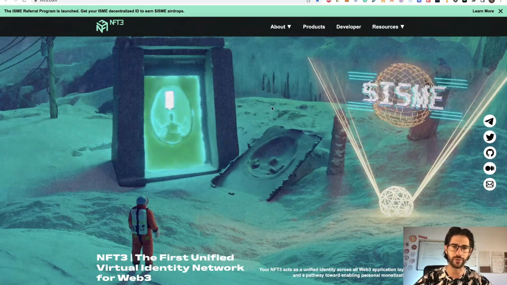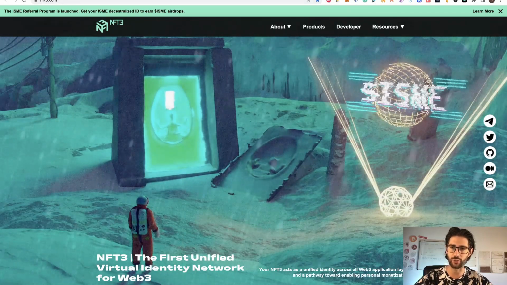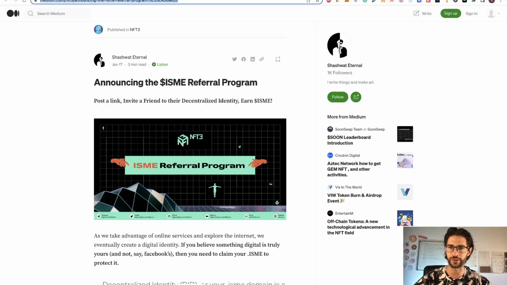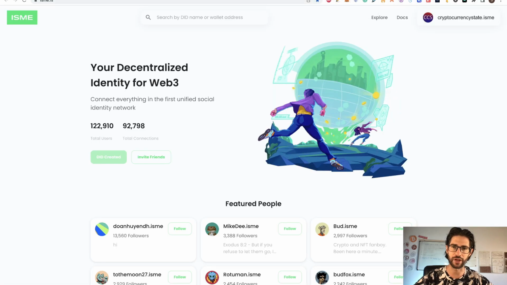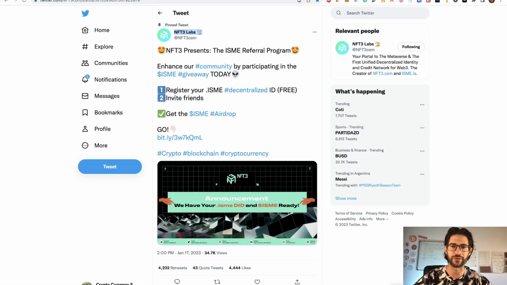So we are going to cover a little bit about the project and why I like the proposal that they have, especially because of the team members, and I'm going to tell you exactly how to participate. This is much easier than with Gitcoin Passport, so it's really easy to enter. You just need your wallet and your Twitter.